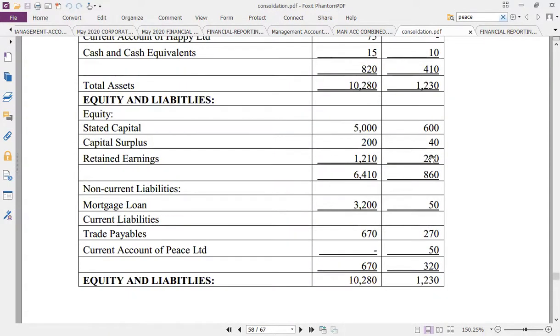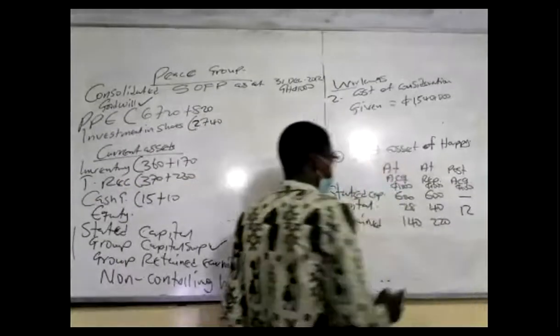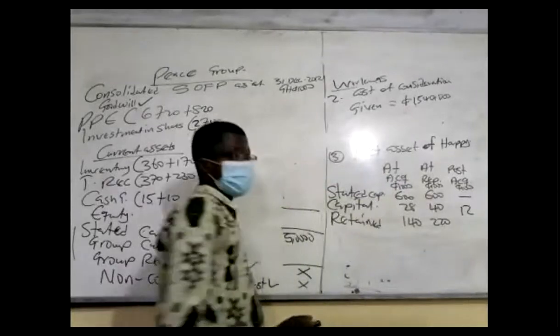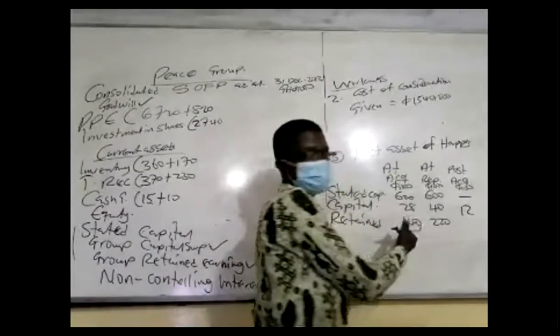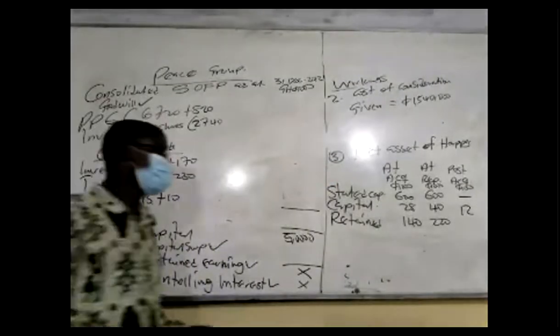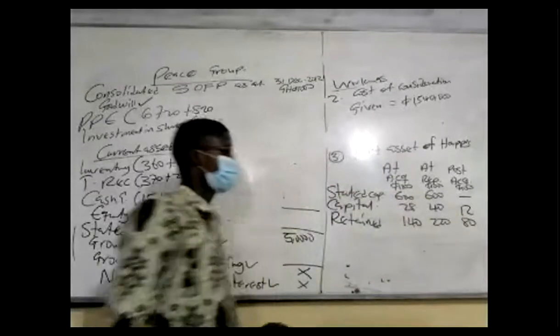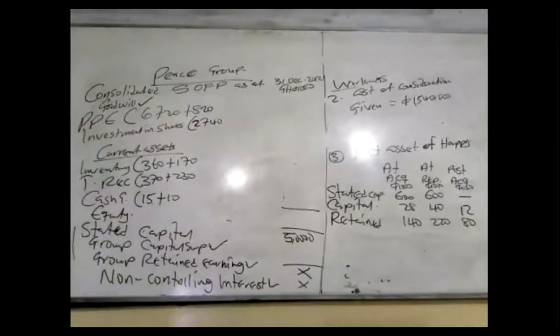Retained earnings at reporting is 220, right? So 220. What will be the post acquisition? Reporting minus what? At acquisition. And that will give us 80.